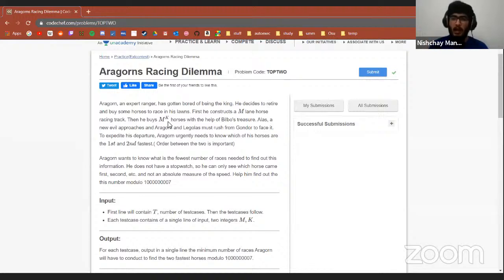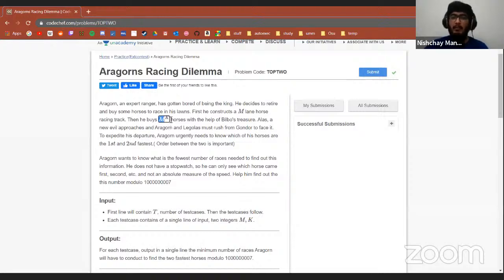The question asks, in how many races can you find this information, the minimum number of races. You might have seen this problem already. It is a general interview puzzle question, right? It's generally asked like, you have 30 horses and you can race 7 horses at a time. But it is a little different because we have to code it. In interviews, you just have to write down the formula, and the limits are also small.